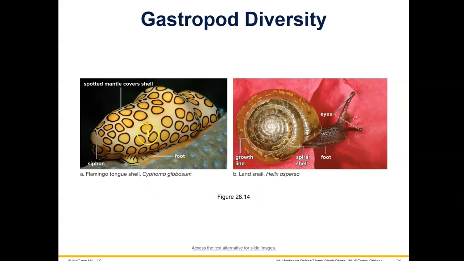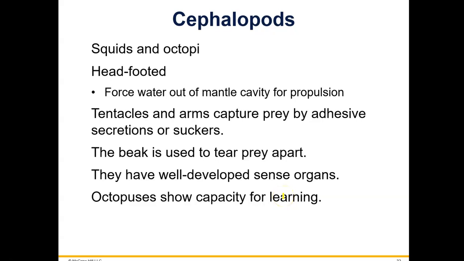This is a flamingo tongue shell. This is a nudibranch. Anyway, then you have, of course, just a regular land snail. And lastly, we have the cephalopods, which means head-footed. So the class Cephalopoda includes the squid, the octopus, and then one that is really, really cool called the cuttlefish.